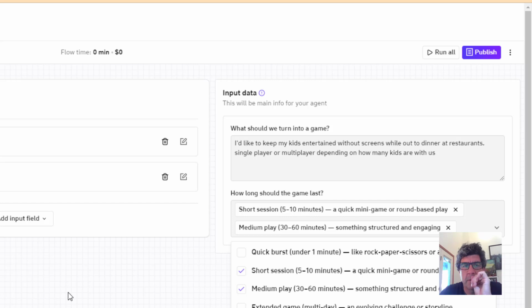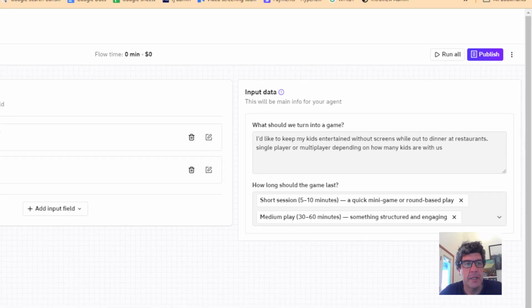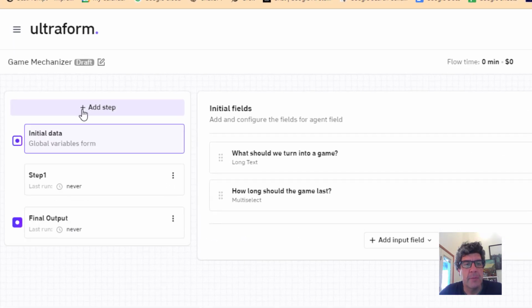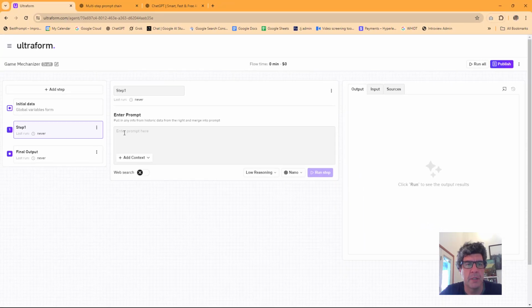So we get these two options. You kind of got to fill this in when you're building something, because you need to have something in QA. And if this isn't filled out, you can't test your agent. So we can add another step here. Okay. Step one here.